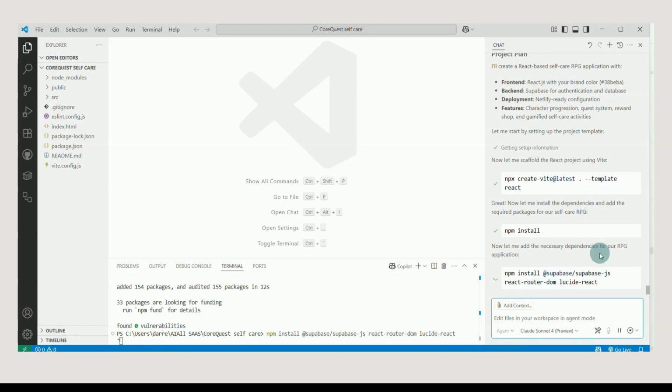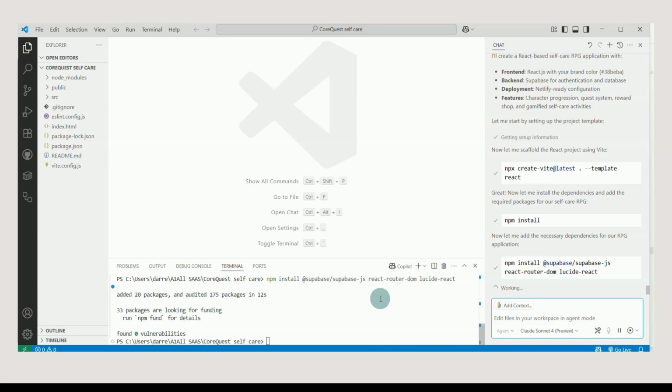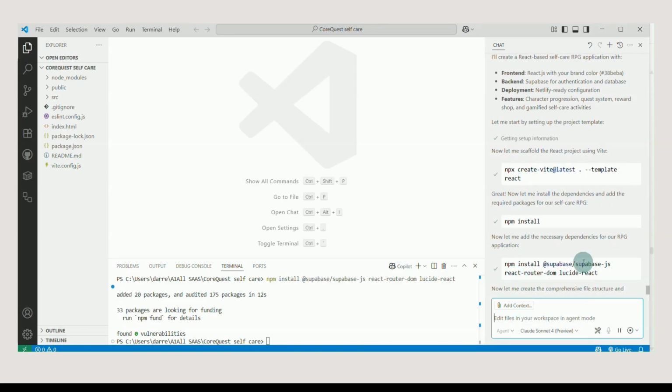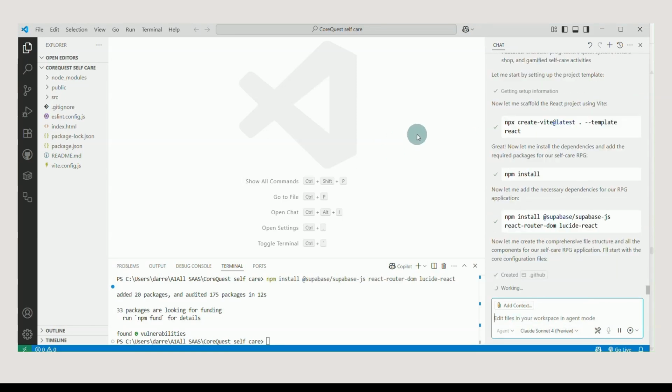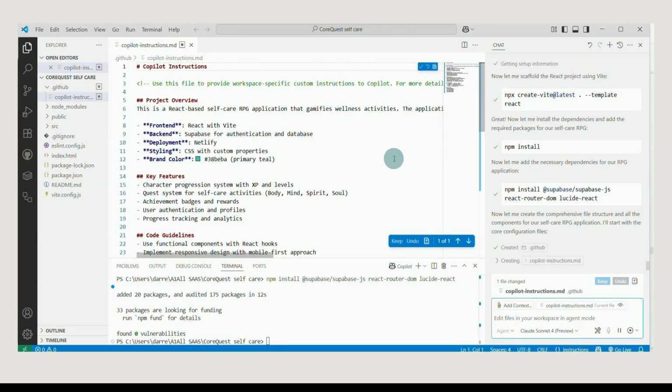Now it's going to do the dependencies for React and npm. If you've built applications before, these are the very first things that need to be put in here ready to go. And it's actually made those files already, for npm and your React, which is another part of the scenario.